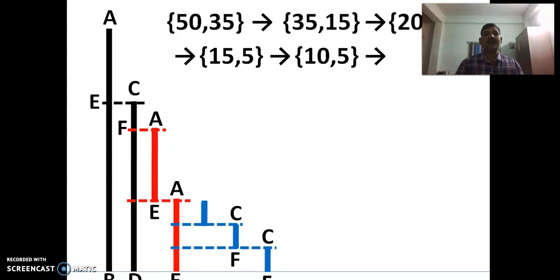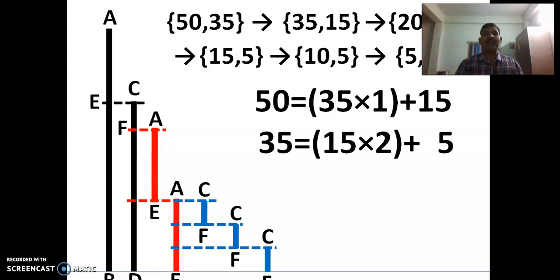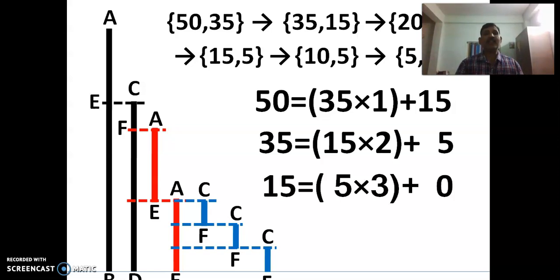So the same thing we write like 50 is equal to 35 into 1 plus 15. Again, 35 is equal to 15 into 2 plus 5. We can see 2 red colored sticks, 15 units length. And the last one is 15 is equal to 5 into 3 plus 0. So 3 blue colored sticks, each of length 5 units.